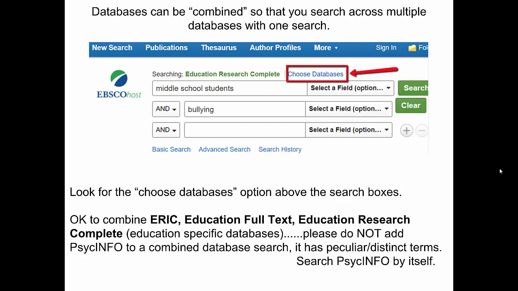But do not add PsycInfo to the combined database search. Remember, it has its own peculiar and distinct terms. So when you're running a search in PsycInfo, just do it by itself. But it's really efficient and effective to combine the three education databases using the Choose Databases option and search across all three at once. And I'll show you how to do that in just a second.